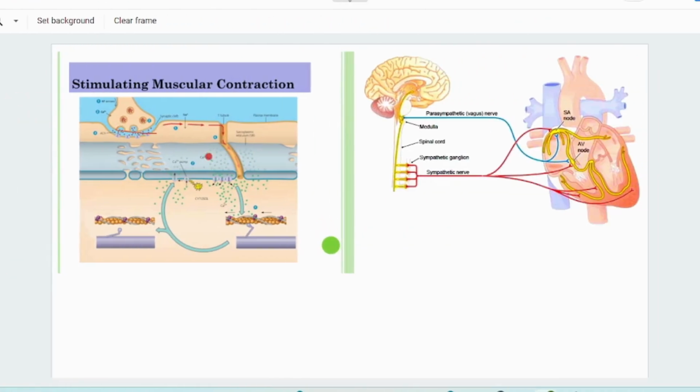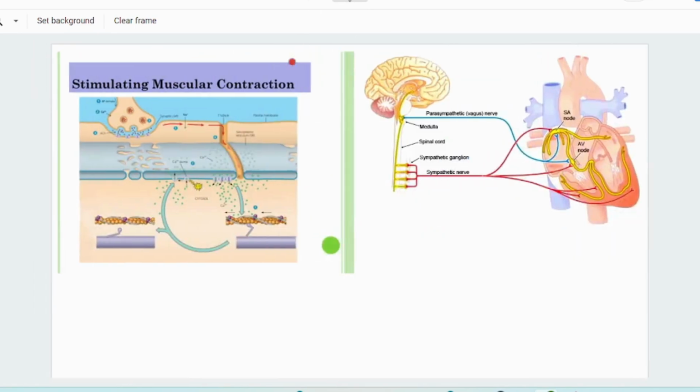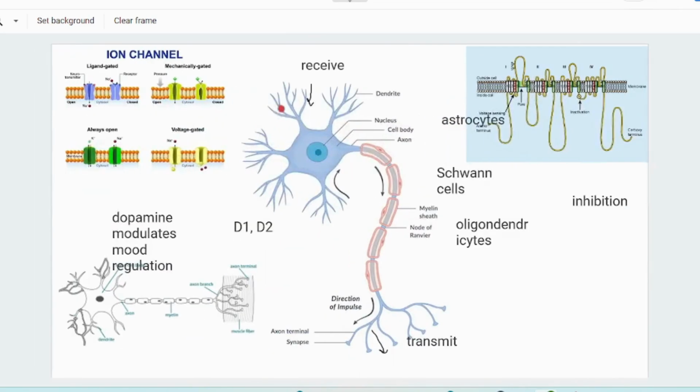Long-term depression often involves reduction in AMPA receptor density or changes in intracellular signaling pathways that lead to decreased synaptic efficacy. It is involved in synaptic pruning and refinement, and alterations in long-term depression processes are associated with developmental and neurodegenerative disorders, including autism spectrum disorders.